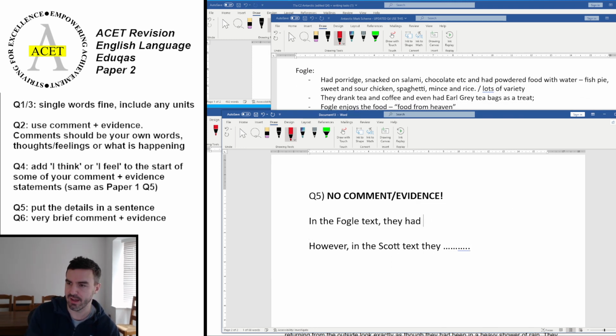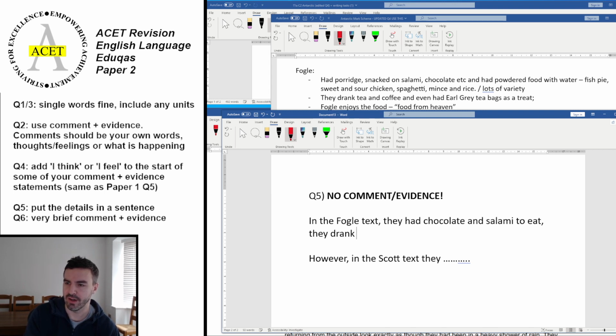They had chocolate and salami to eat. They drank tea and coffee, so that would be the second point. And they enjoyed their food, "from heaven."